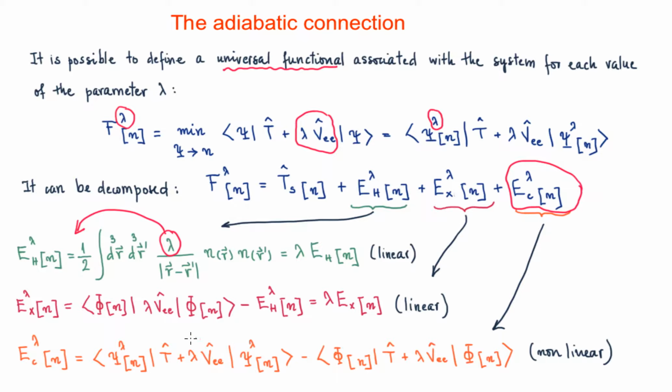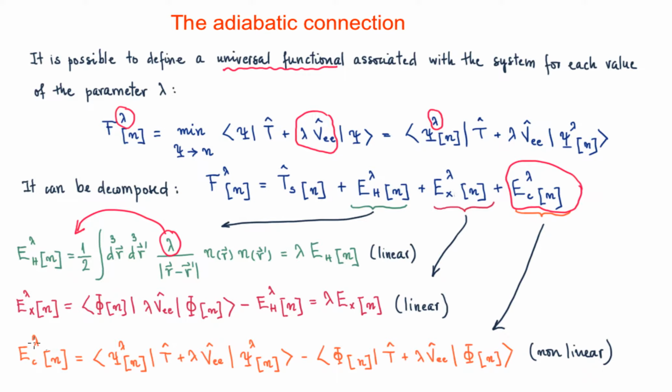As you can see here, we have the average of the Hamiltonian, the kinetic plus the electron-electron potential, considering the physical, real minimizing wave functions, minus the Hamiltonian when we are considering the constant wave functions. And this energy functional is non-linear in lambda. This is very tough to do for many reasons, but one of them is that it depends on the kinetic energy, and this is tough to analyze.